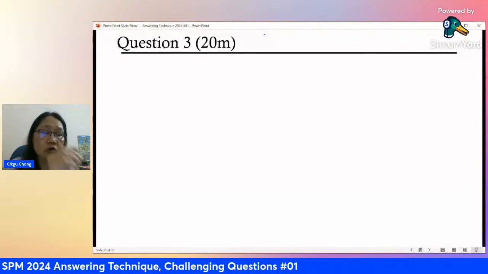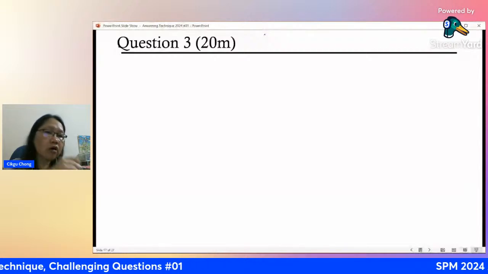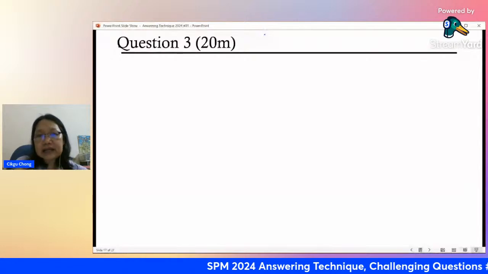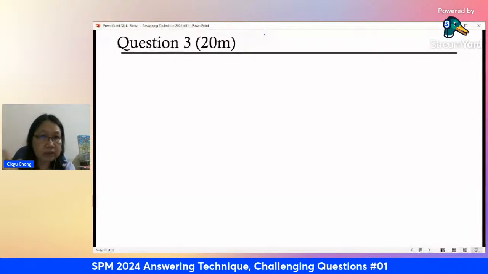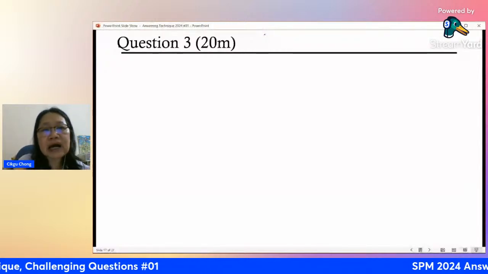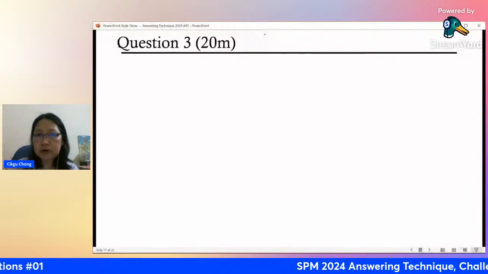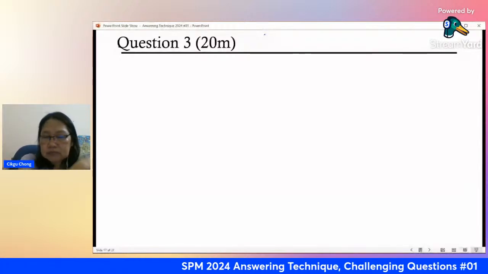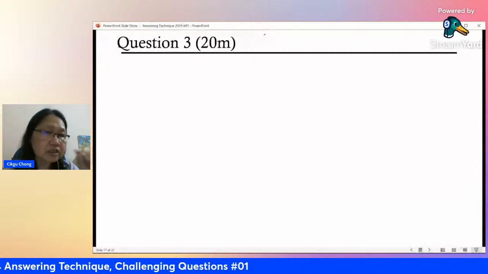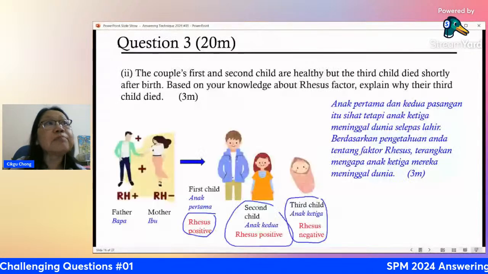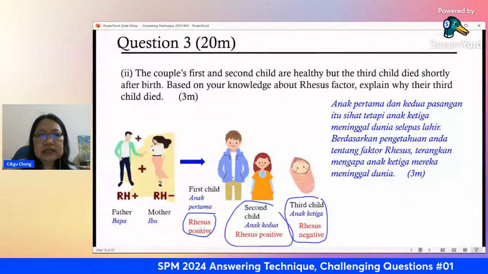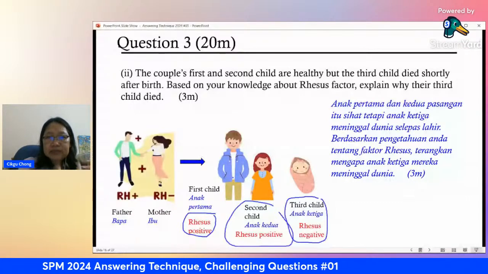So there will be a moment whereby the antigen of this rhesus positive will enter the bloodstream of the mother, and now the baby is removed, the baby is already born. The antigen in the mother's blood is now stimulating the mother to make antibody after the baby is born, right? So for the first and second child, after birth, the antigen of that rhesus possibly goes inside, and now it stimulates the mother's blood to make antibody. Okay, now, what happens is the antibody of the mother is being made inside the body, right?